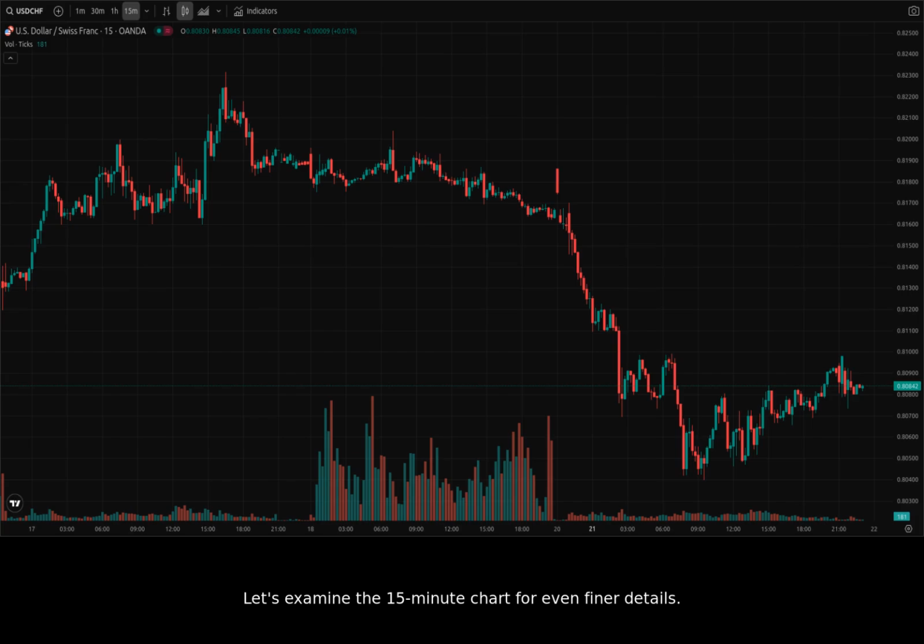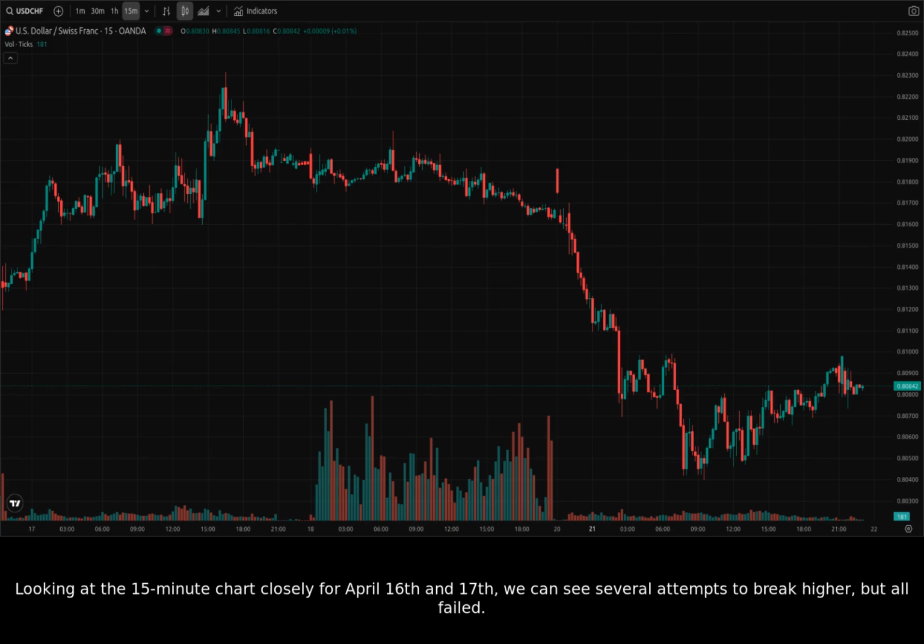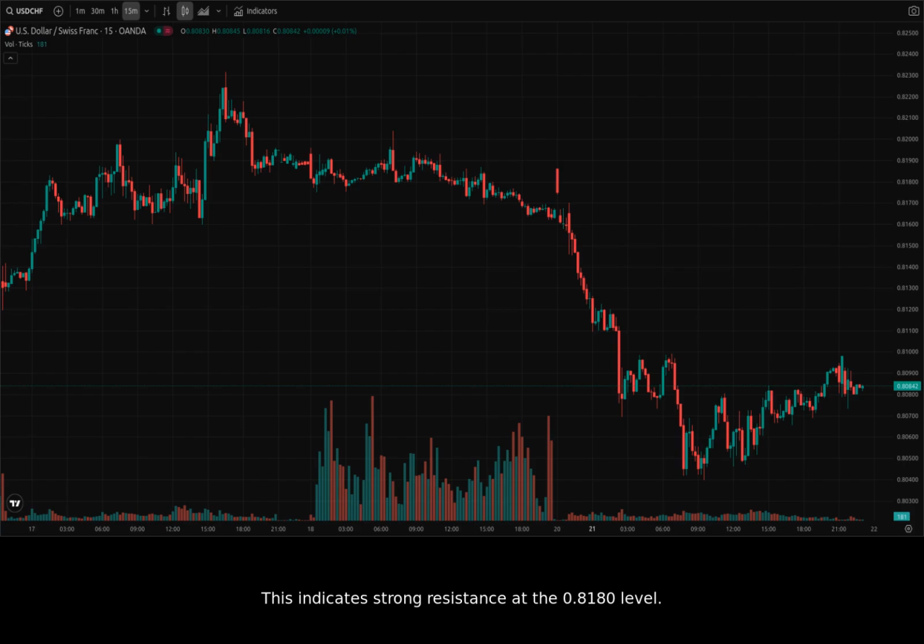Let's examine the 15-minute chart for even finer details. Here, we can see some short-term volatility, but the overall direction seems to be sideways. Looking at the 15-minute chart closely for April 16th and 17th, we can see several attempts to break higher, but all failed. This indicates strong resistance at the 0.8180 level. Keep an eye on this level for potential shorting opportunities.